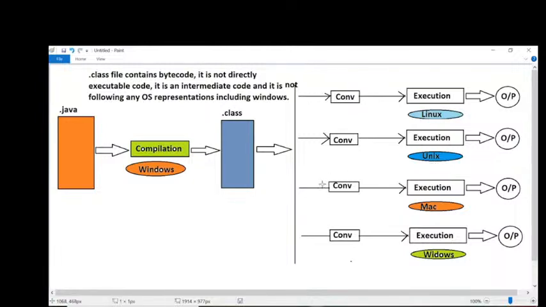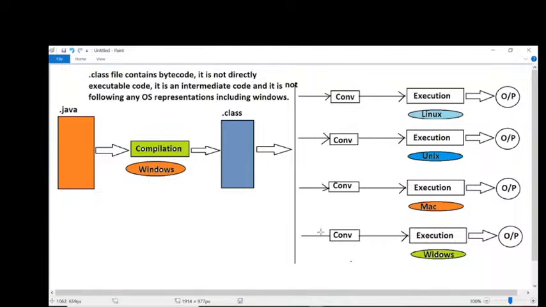Similarly, what is the job of this third converter? The job of the third converter is taking neutral bytecode, which doesn't have any operating system representations, as an input and converting it into Mac representations. When we provide Mac represented code, it will be executed by this execution process, and we get outputs clearly.